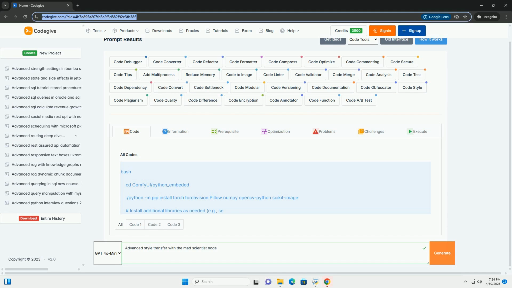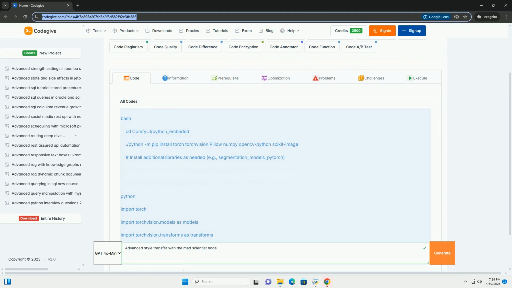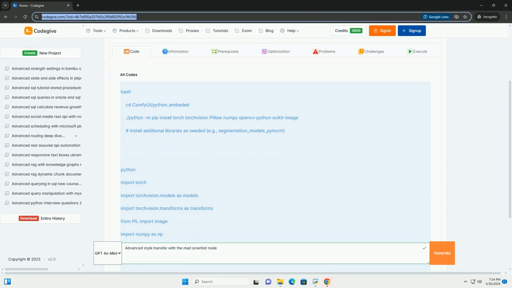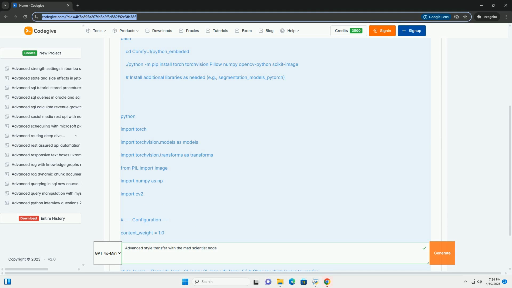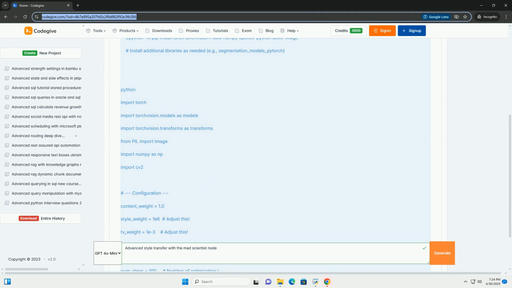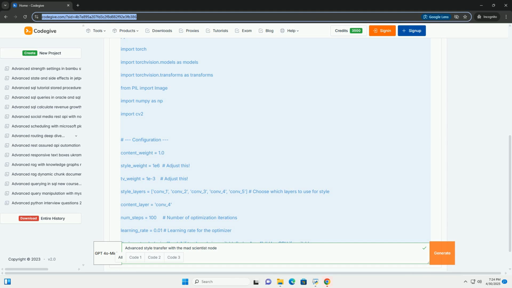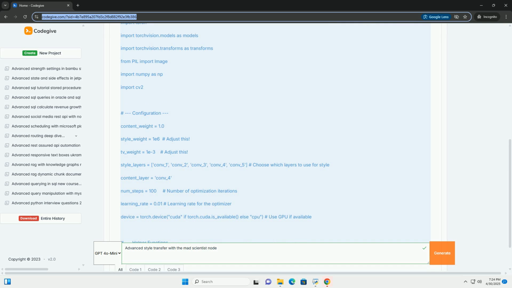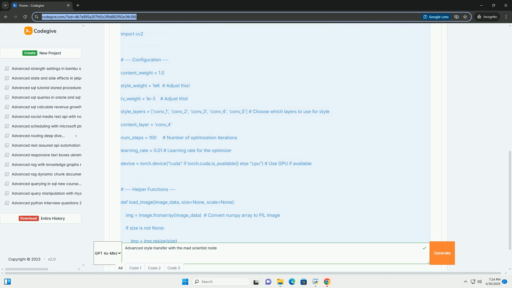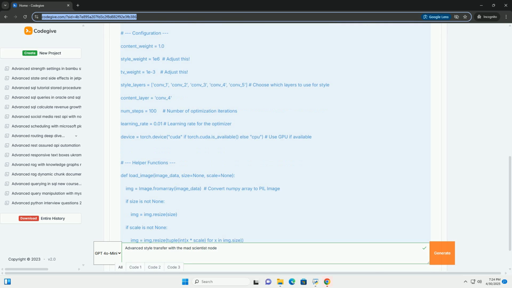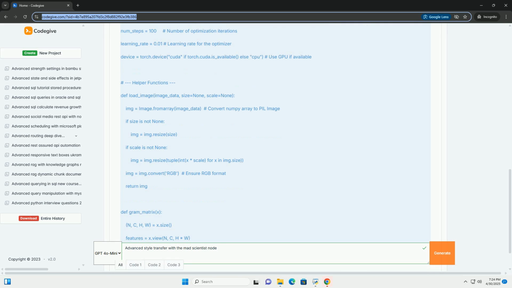OK, buckle up. We're diving deep into the fascinating and somewhat complex world of advanced style transfer using the Mad Scientist node in a visual programming environment like ComfyUI, though the principles apply broadly to any similar node-based system. This tutorial will cover the core concepts, practical setup, code examples, mainly Python snippets you'll integrate, best practices, and troubleshooting tips. What is advanced style transfer?